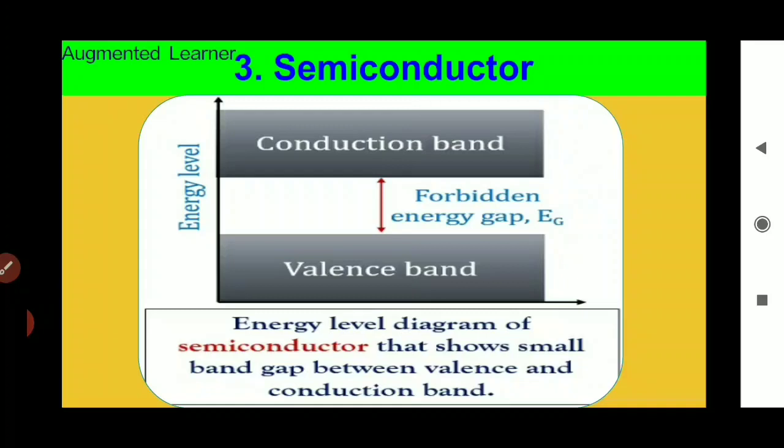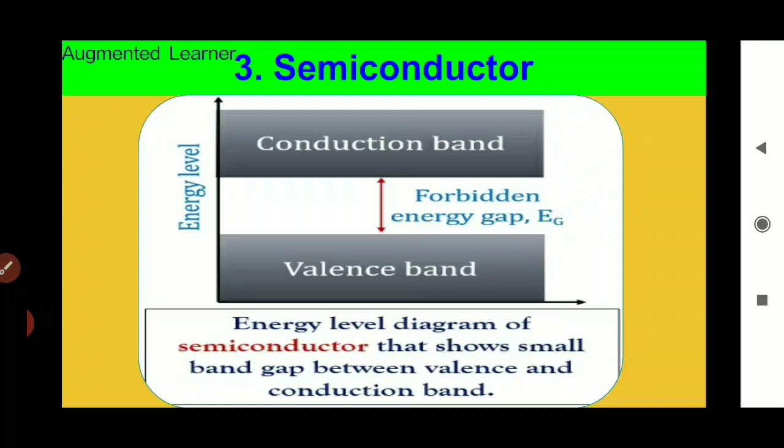There are no electrons in the conduction band. The valence band is completely filled at 0 degree Kelvin, and we can say that at 0 degree Kelvin a semiconductor behaves like an insulator.